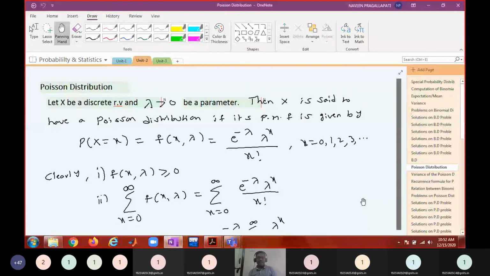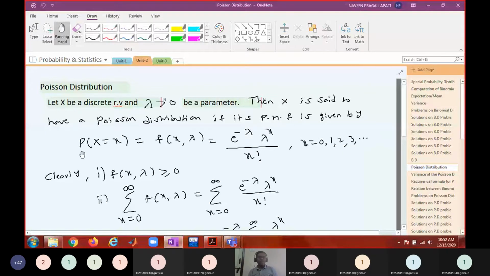As we discussed earlier, something like the number of accidents, the number of telephone calls, or the number of patients arriving at an emergency hospital. The minimum value can be 0, there may not be any patient at all, there may not be any phone call. So the number of occurrences may start from 0, and we don't know exactly how many are going to occur. So there is no upper limit for it.